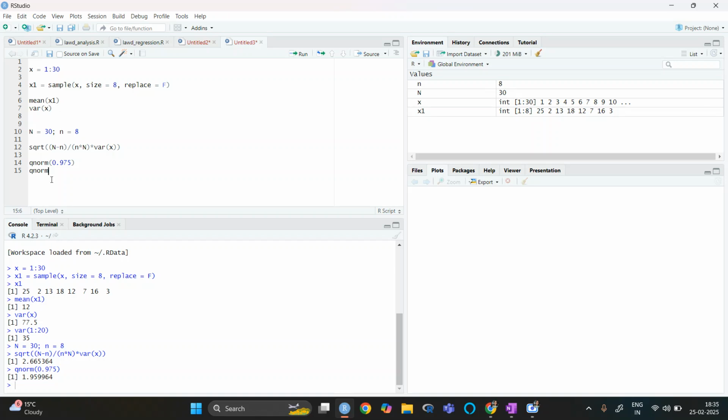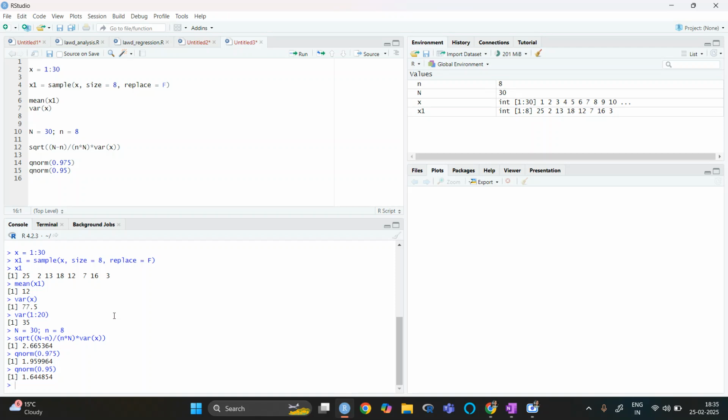If I take qnorm at 0.95, then it is 1.644854, right?